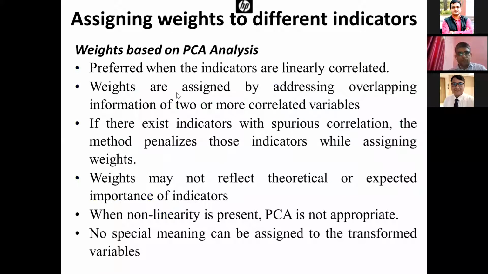Weights based on PCA are preferred when the indicators are linearly correlated. If there are high correlations, we should use these PCA weights. Weights are assigned by addressing the overlapping information of two or more correlated variables. If there exist indicators with spurious correlations, we should not use this method. Weights may not reflect the theoretical or expected importance of indicators. Sometimes these statistical weights based on PCA may not be meaningful.